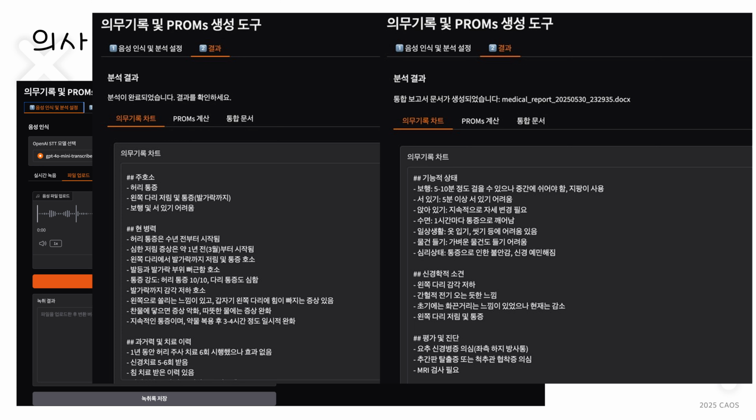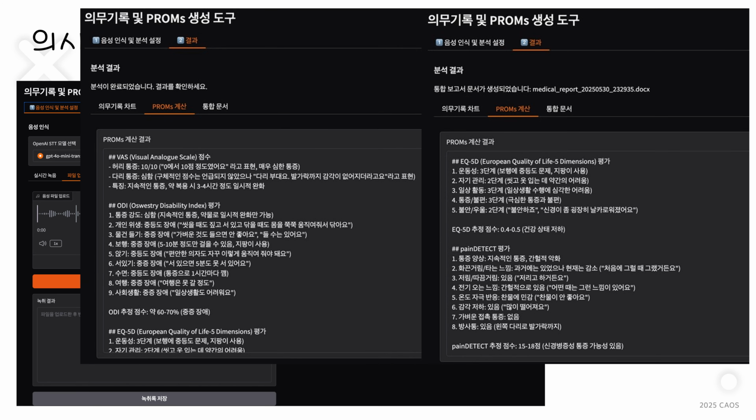When you upload an audio file of a conversation with a patient, the AI analyzes the conversation content and automatically organizes it into medical record format, as you can see, from chief complaint to history of present illness and past medical history. Furthermore, based on the patient's responses, it automatically calculates patient-reported outcome measures, PROM scores, such as VAS for pain, EQ-5D for quality of life, and ODI for lumbar function disability index, creating quantitative data.